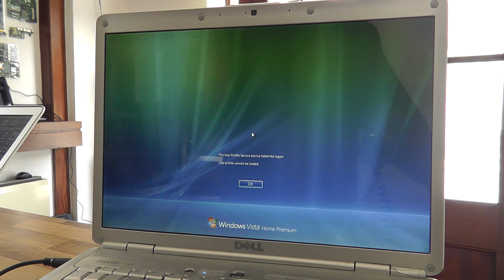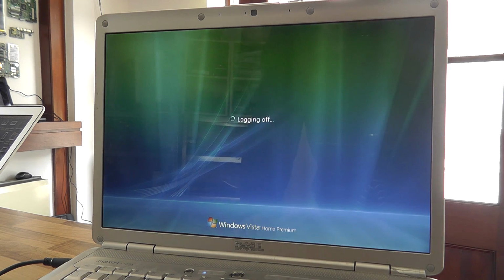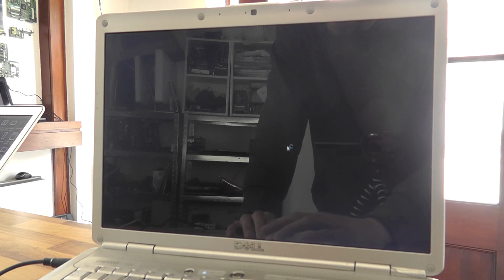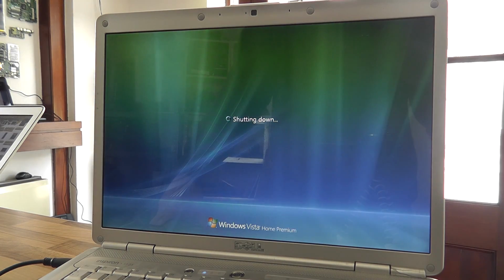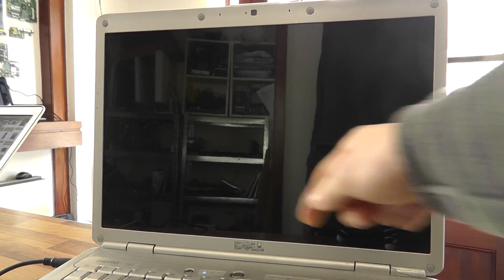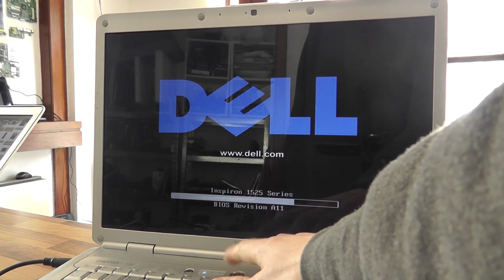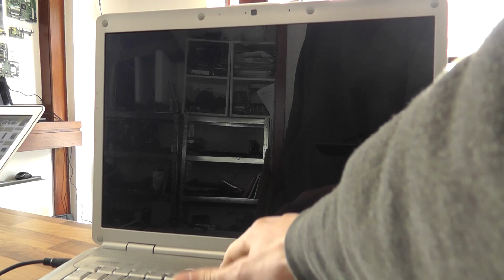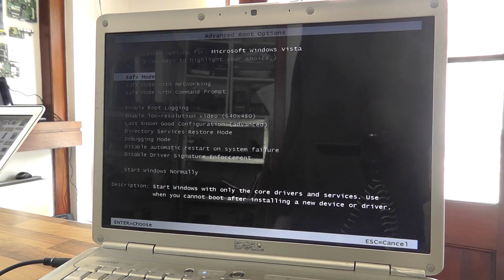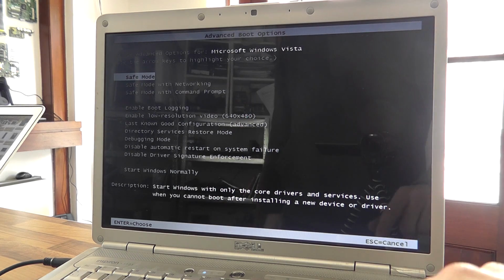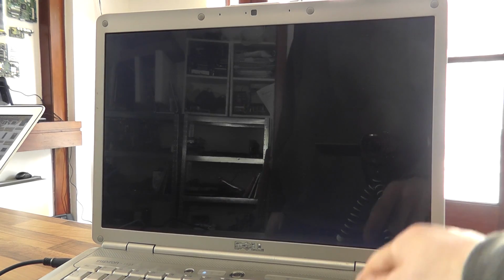So, method 1, we're going to reboot into safe mode with command prompt. So we're going to shut the computer down. We'll just head back to the login screen and turn it off. So to get into safe mode, we're going to spam the F8 key. We're going to wait for the Dell screen to go away and then just start tapping. And as you can see, we've now been given the advanced boot options. We're going to select safe mode with command prompt.